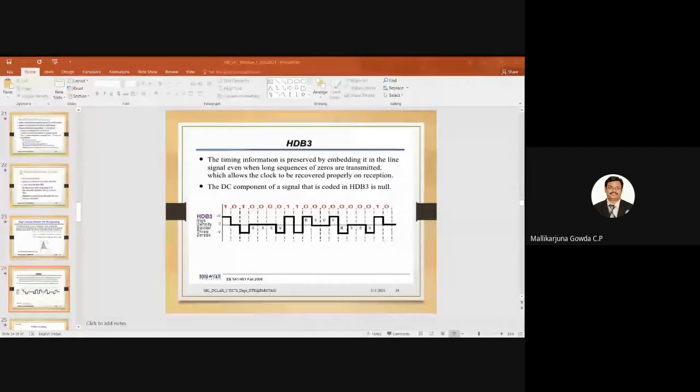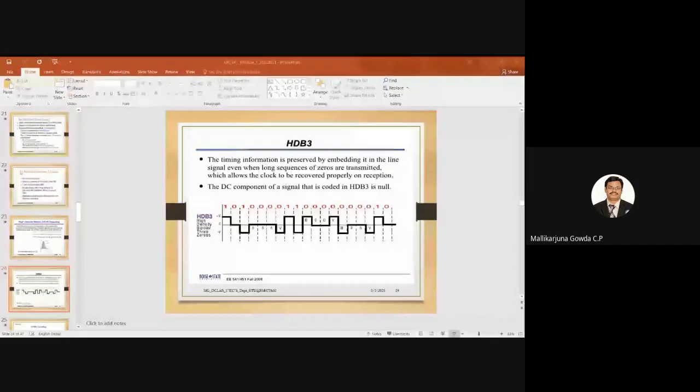Then 2 zeros, at the 0th level. Then V is equal to 1, right? It is indicating violating the bipolar rule. So here it is 1, and it has to be again a positive pulse. Then I can say it is violating the bipolar rule. Again, I have 4 more zeros. So again, these 4 more zeros are replaced by B00V, right?